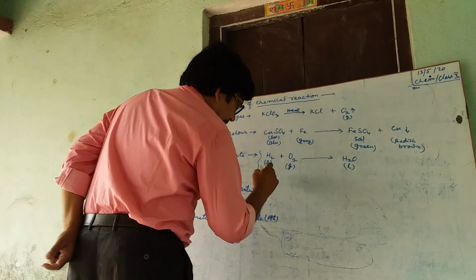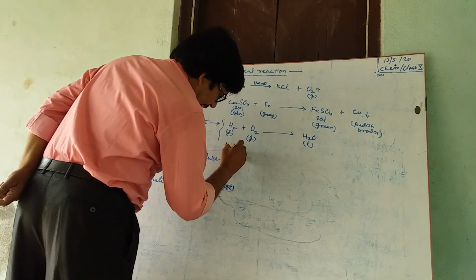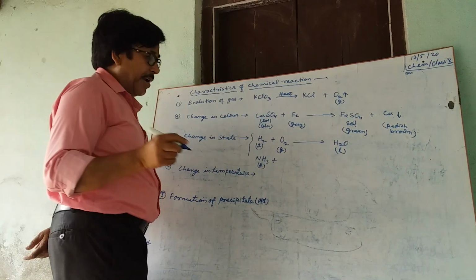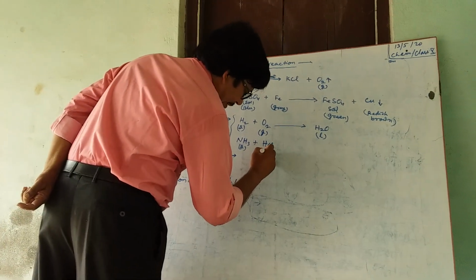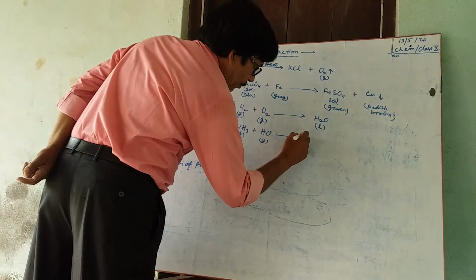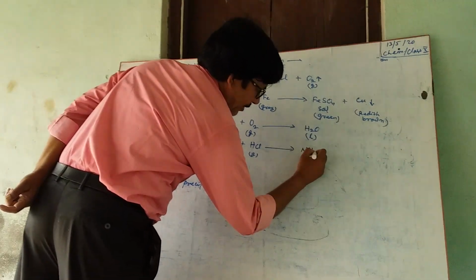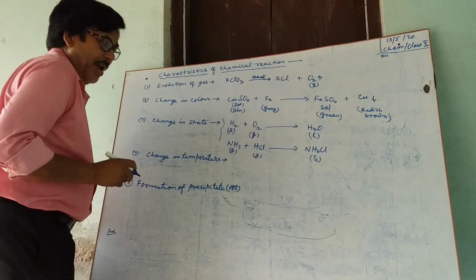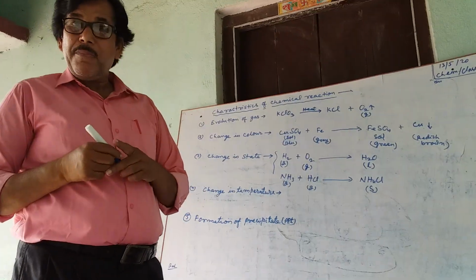Another example, NH3, ammonia gas, when it reacts with hydrogen chloride gas, HCl, it produces NH4Cl, ammonium chloride, which is solid.